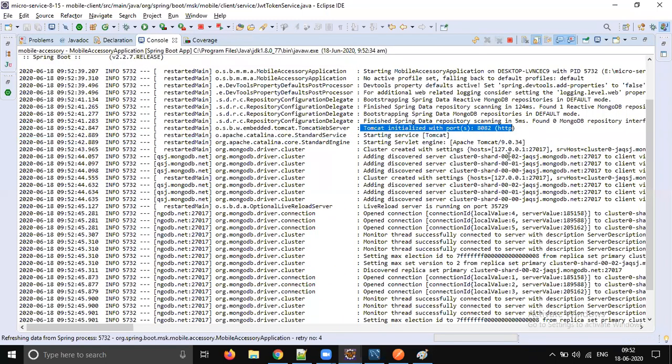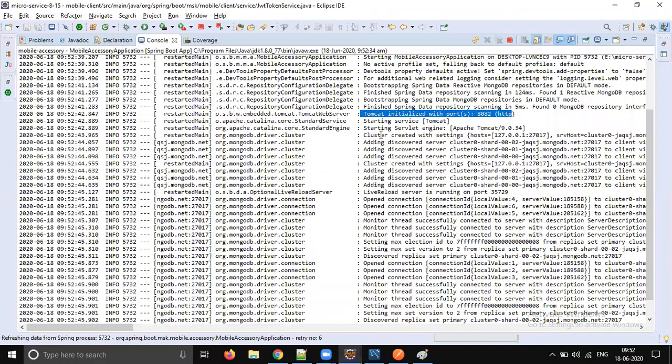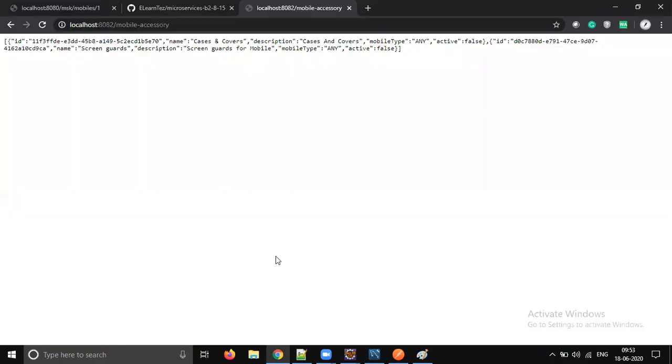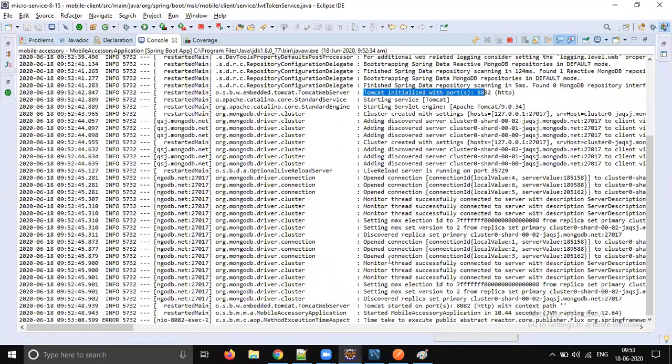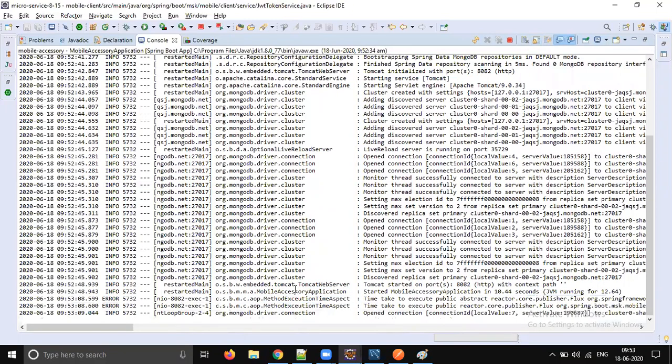Tomcat can run both reactive mode and servlet API mode, right? But by default now it is Tomcat with reactive, no servlet. If there is no servlet, then the context path will not be picked. You see, the method execution is printing, but the filter time is not printing. The total time taken for the filter is not printed because we don't have servlet.